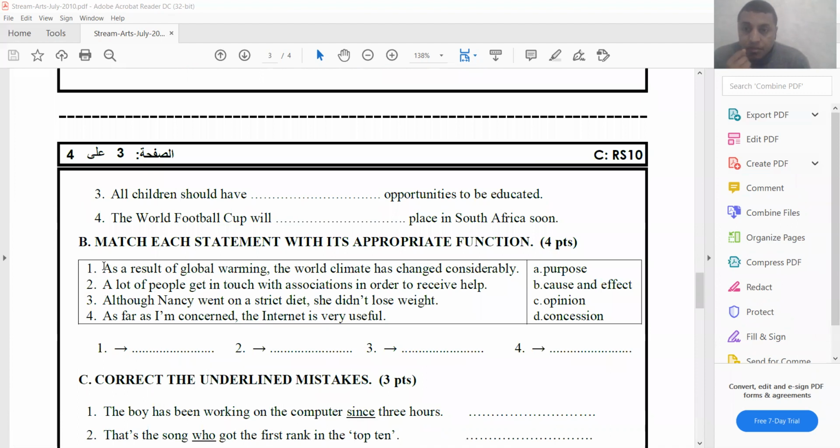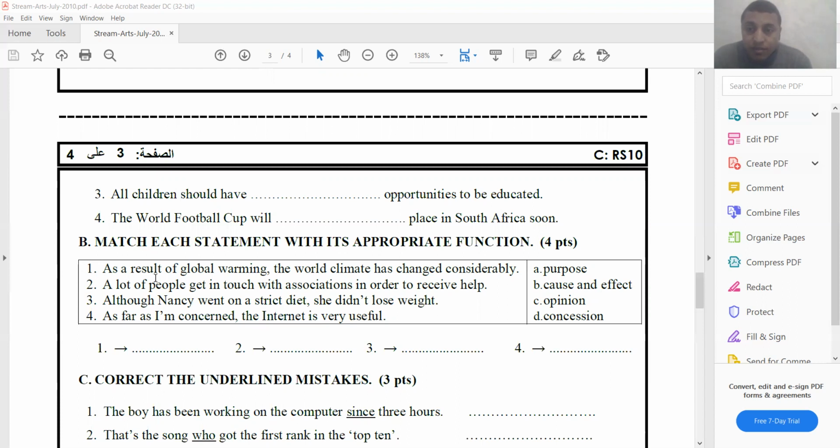B. Match each statement with its appropriate function. So here, communication functions, okay? So we need to match these 4 statements with these functions: purpose, cause and effect, opinion, and concession. To answer such exercise, you need to find phrases or expressions in these statements that express each one of these functions. Let's start with number 1.